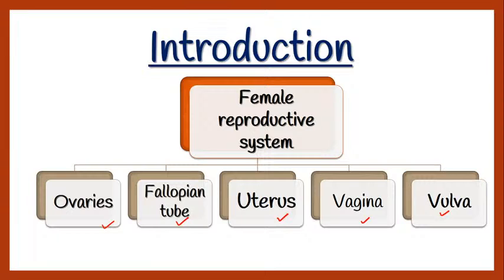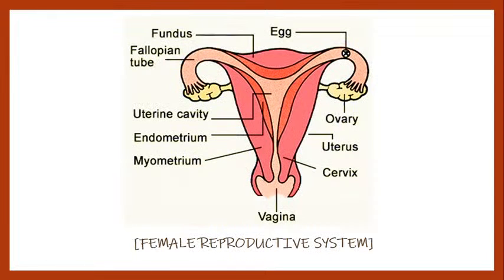So now I am going to cover what the function of the ovaries is, and inside the ovary what events are going on, so that the egg will mature and give rise to a new life, right? Okay. So guys, you can see the diagram of the female reproductive system.